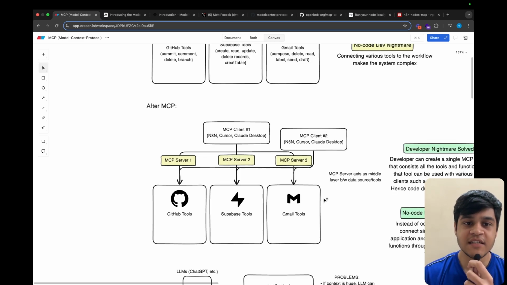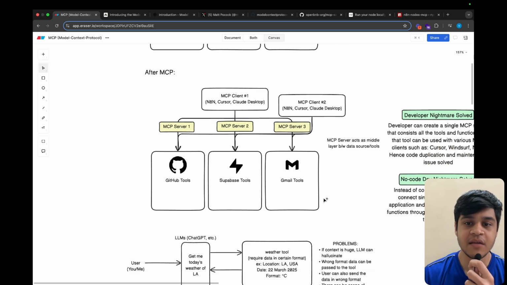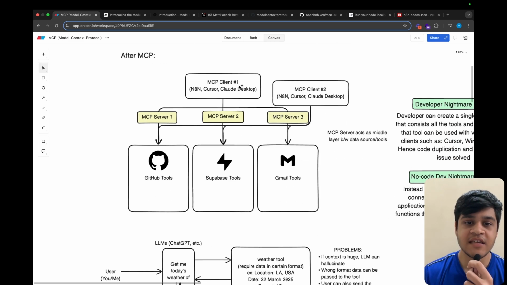So let us understand what happened after the MCP arrival. Here is MCP client 1. For example, let us take it as N8N, and here's MCP client 2. Let us take it as Cursor.